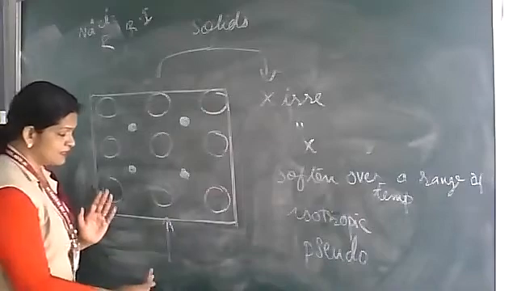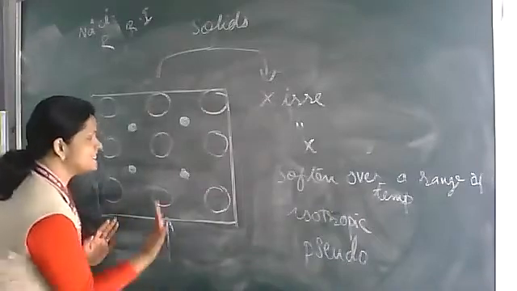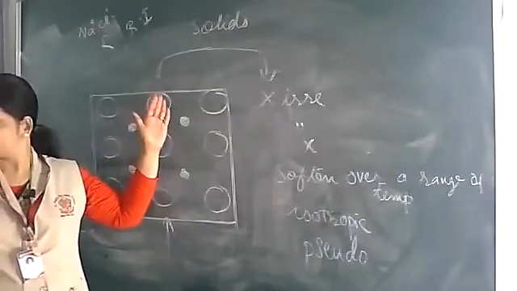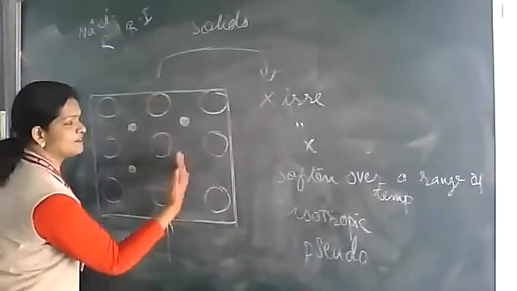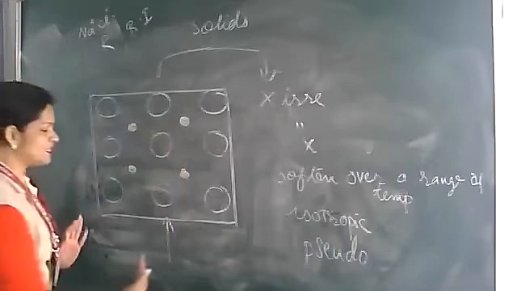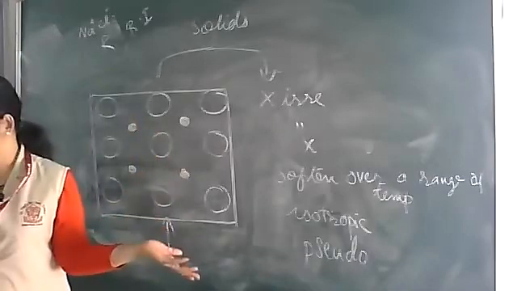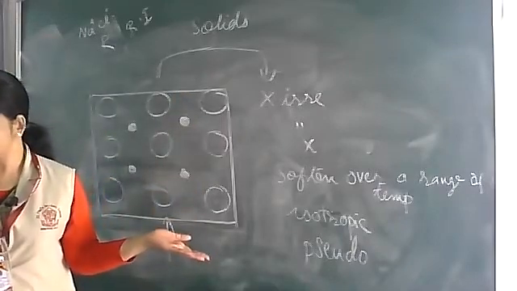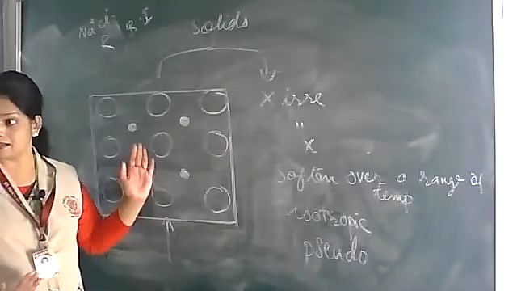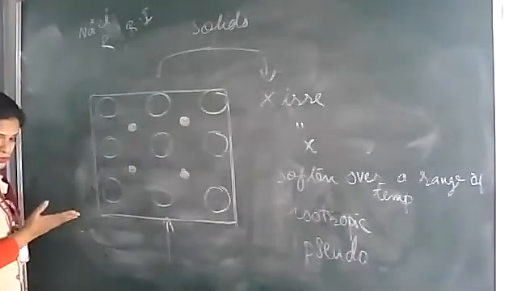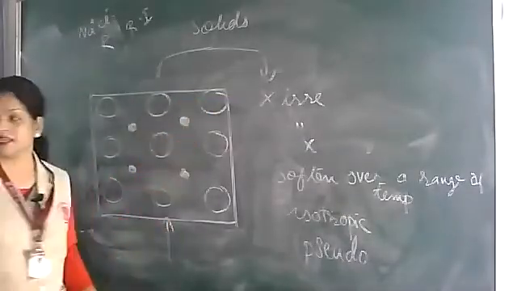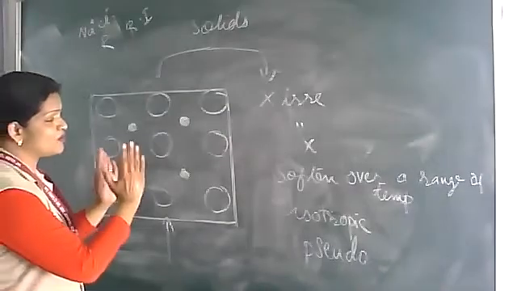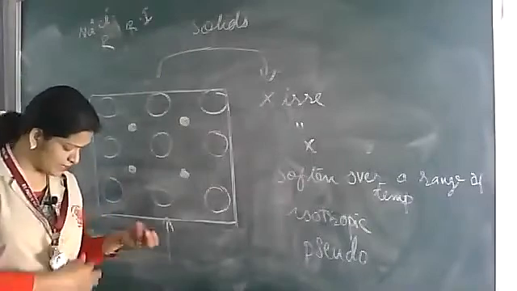If I measure refractive index or resistance in this direction, suppose here it is copper, copper, copper, and here it is silver, silver, silver. If I measure through this direction, I'll be getting some resistance. If I measure through this direction, I'll be getting some other resistance, because different material particles through which I am measuring. If I measure through this direction, I'll be getting some other value. Why? Because in a crystalline substance, the particles are very well arranged.